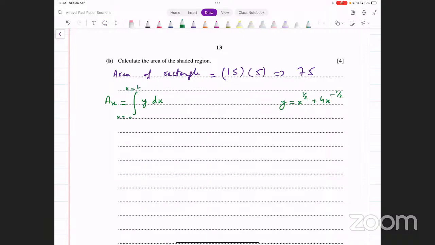You have to remember this formula. Y क्या है? x raised to power 1 over 2 plus 4x raised to power minus 1 over 2. इसको आपने इंटीग्रेट करना है with limits from 1 to 16. Let's see what we get from this.